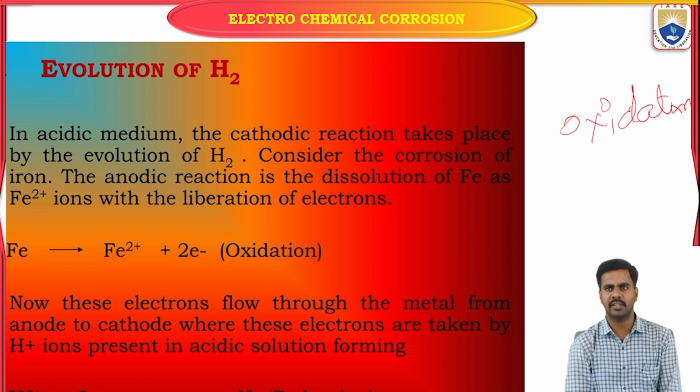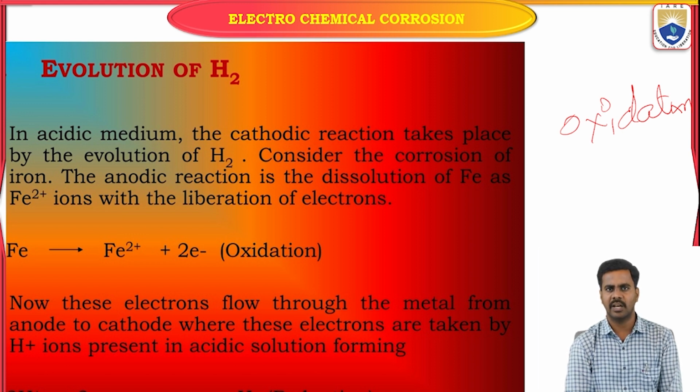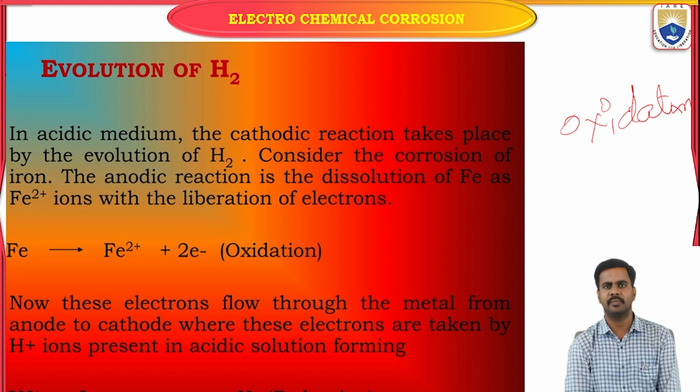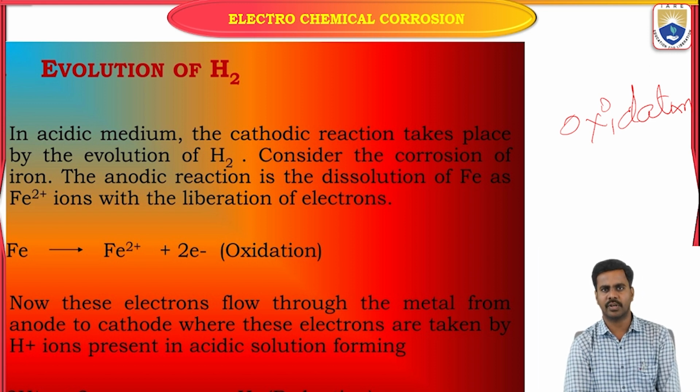So the cathodic reaction depends on the nature of the corrosive environment. If the corrosive environment is acidic, then the evolution of hydrogen reaction takes place. If the corrosive environment is basic or neutral, the absorption of oxygen mechanism takes place.